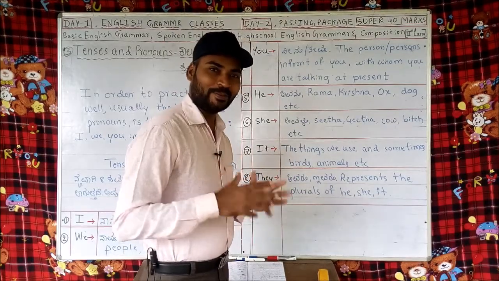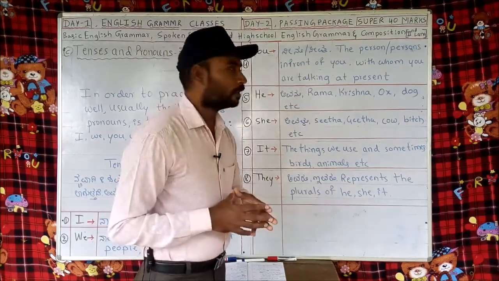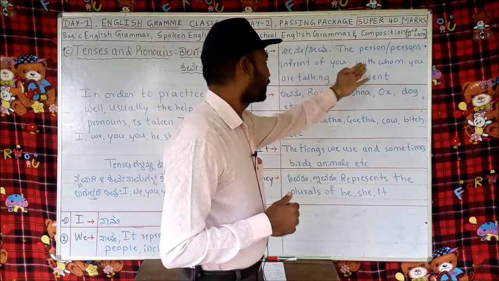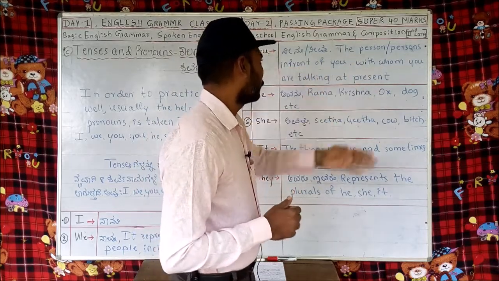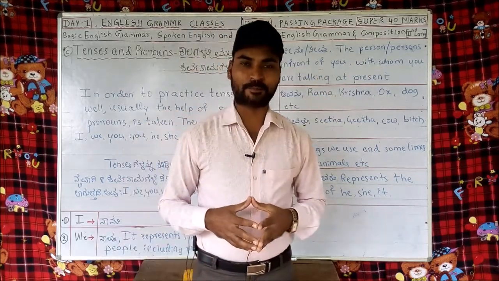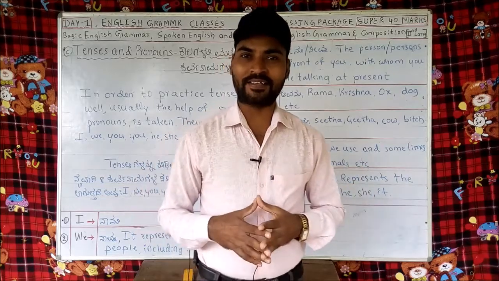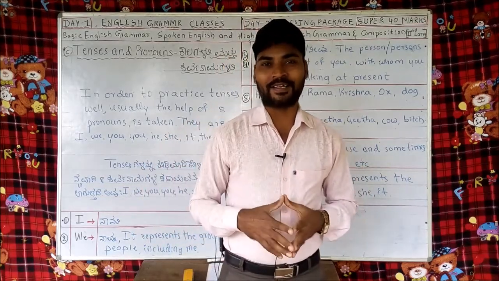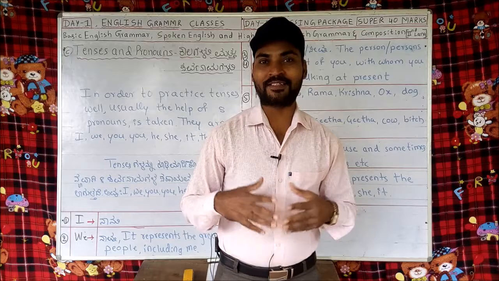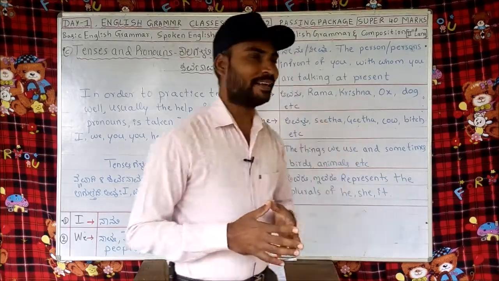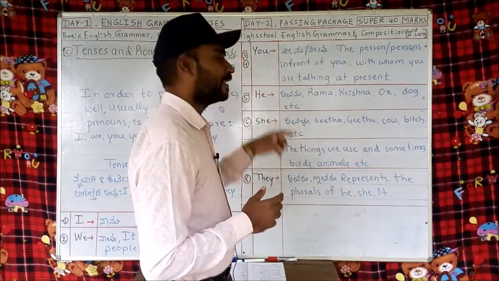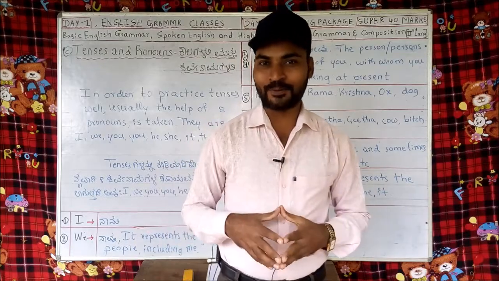Including me. Then you: the persons in front of you with whom you are talking at present. Whoever you are talking to at present, it represents both singular and plural. That is why I have given numbers 3 and 4 to you.